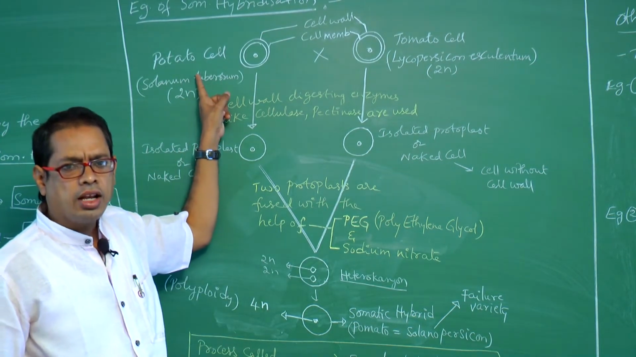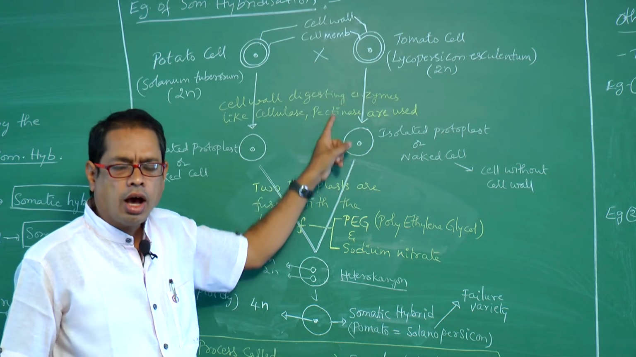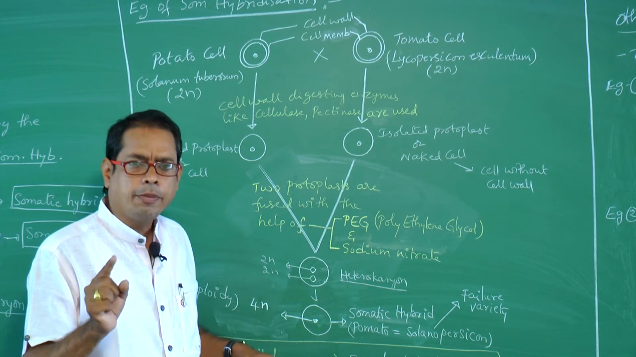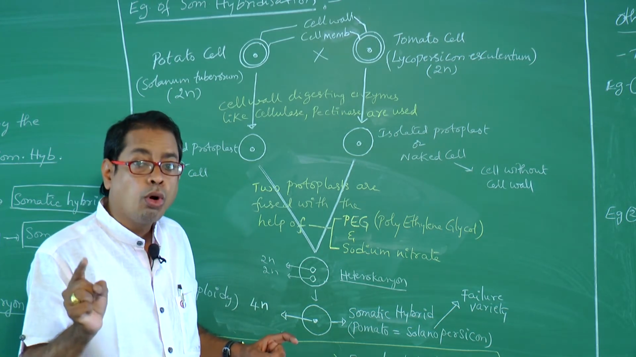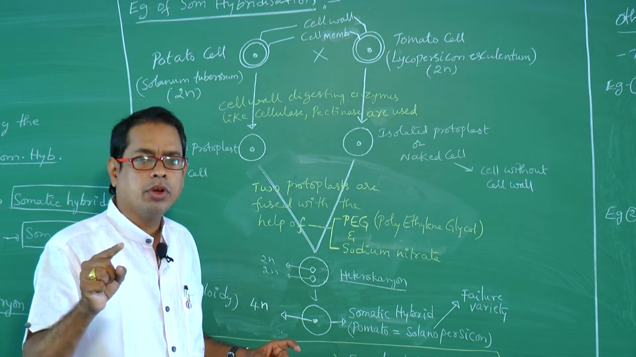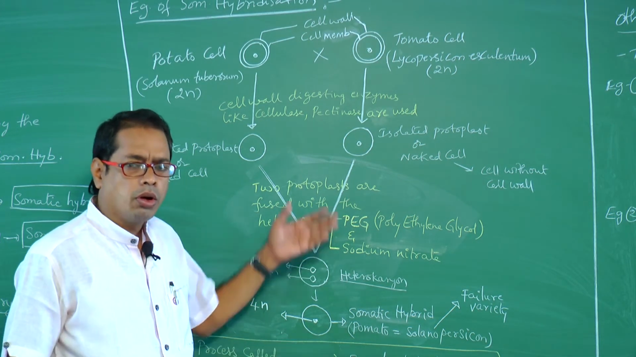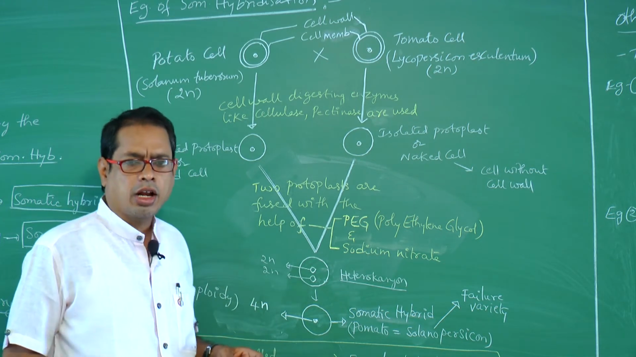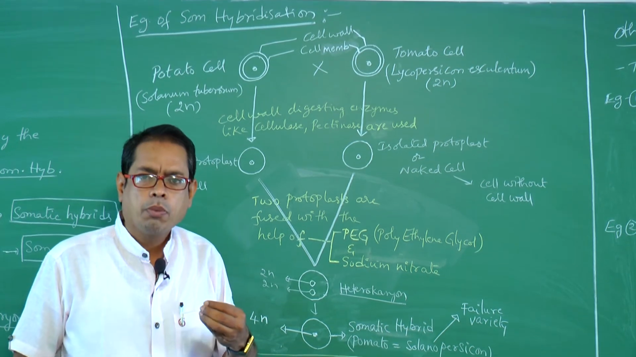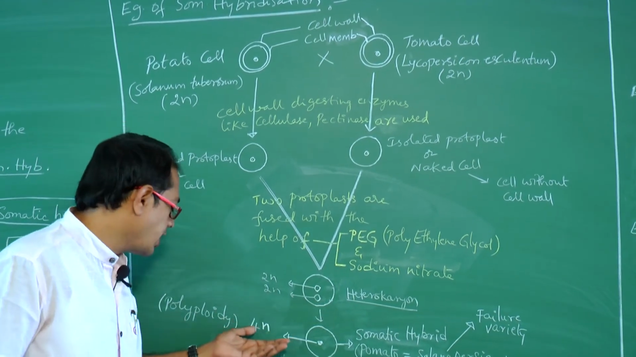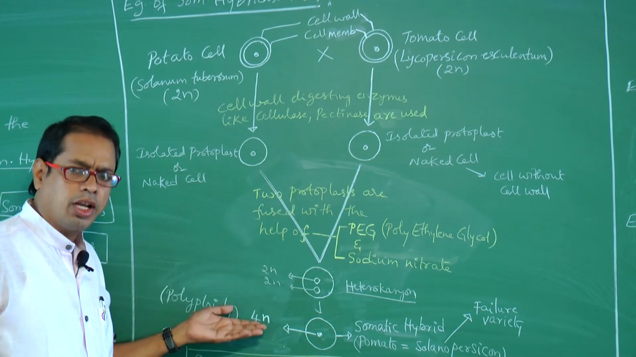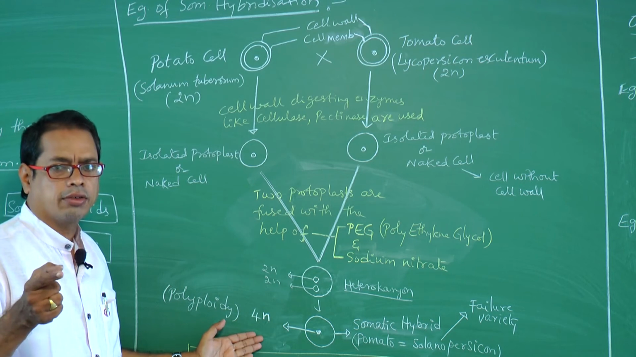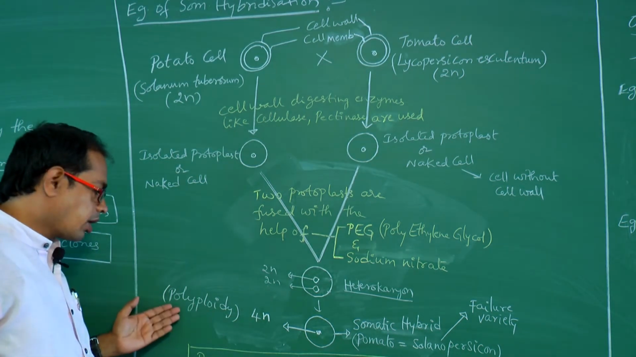So potato cell crossed with tomato cell, the obtained hybrid is called somatic hybrid. The obtained plant is called pomato. Scientific name Solanum persicum. Then what type of ploid do they belong to? Tetraploid. Tetraploid is an example for polyploid. We may consider it as polyploid. Actually tetraploid: 2n nucleus, 2n nucleus together called 4n. That is tetraploid, an example for polyploid.